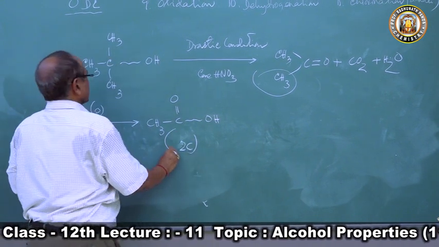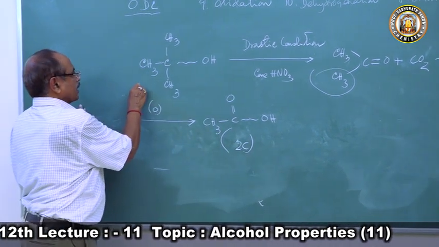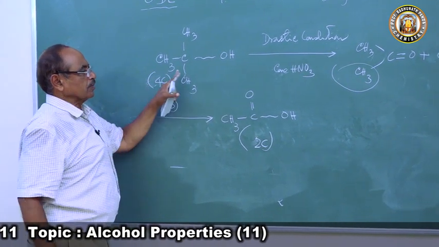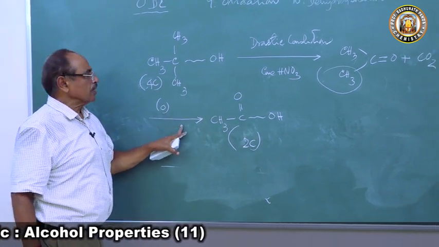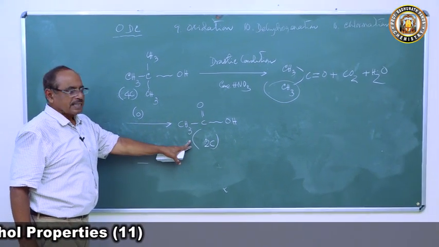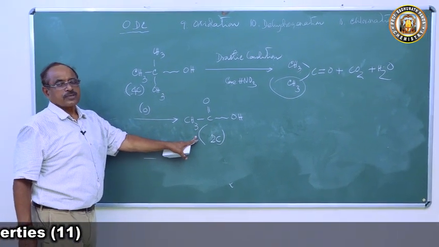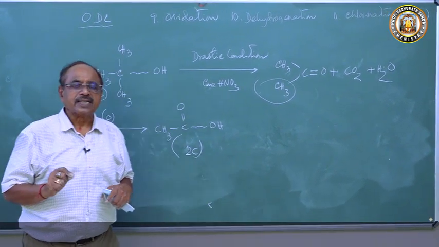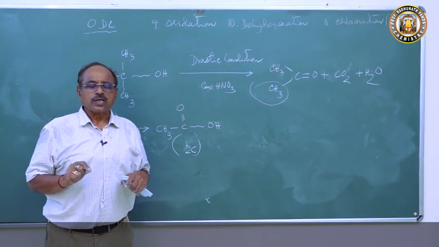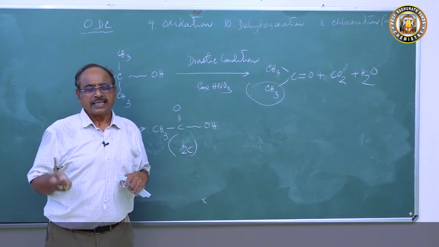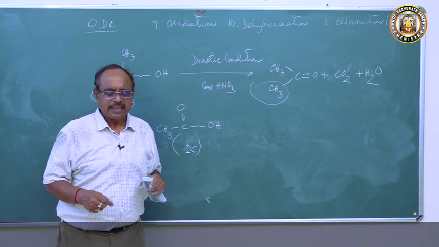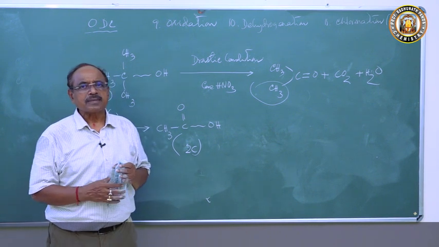We started with an alcohol with 4 carbon atoms and we landed upon an acid with 2 carbon atoms. So primary alcohol undergoes oxidation very easily, even with a mild oxidizing agent, to form an aldehyde, and the aldehyde undergoes further oxidation to form a carboxylic acid containing the same number of carbon atoms.